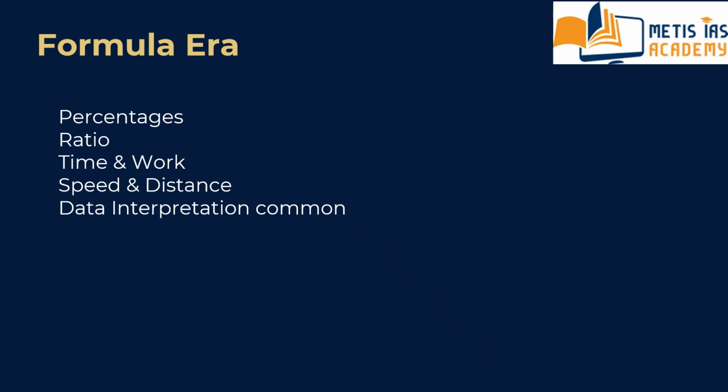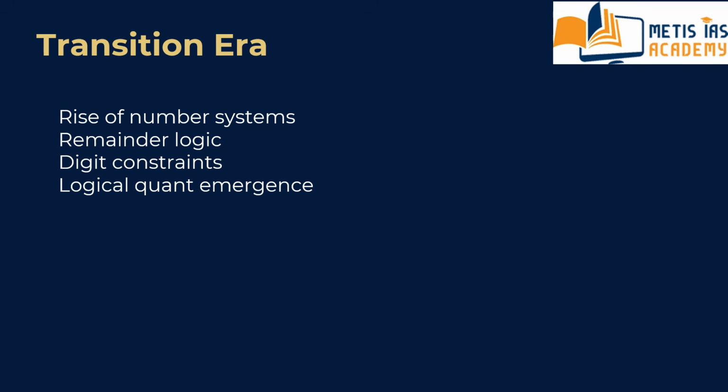Even data interpretation was common: bar charts, pie charts, tables, etc. This allowed students to pick up 5 to 10 easy marks. So, at that time, the examiner was testing speed and numerical accuracy. This is phase 1.